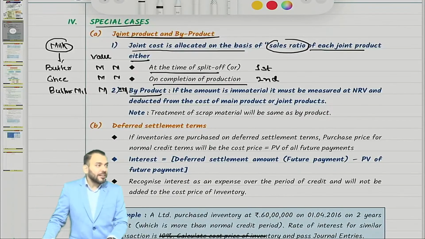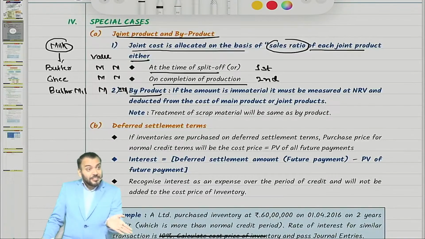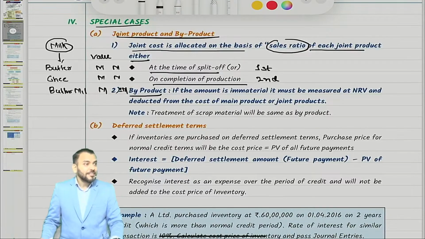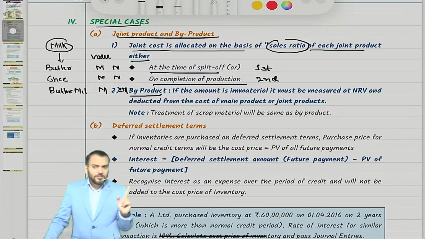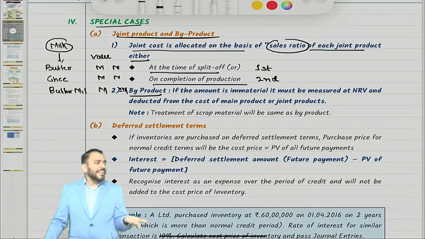In different circumstances, it is quite possible that this year it is a byproduct. In the next year it may become what? Main product or joint product. Understood? It is not based on intention, because there is always an intention to produce only, because it can be sold in the market.